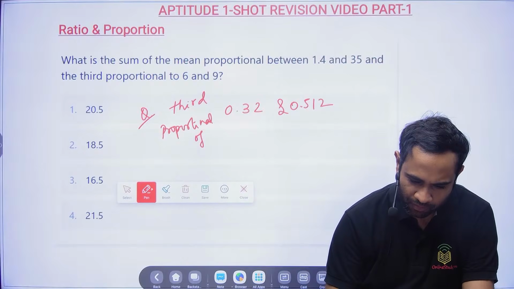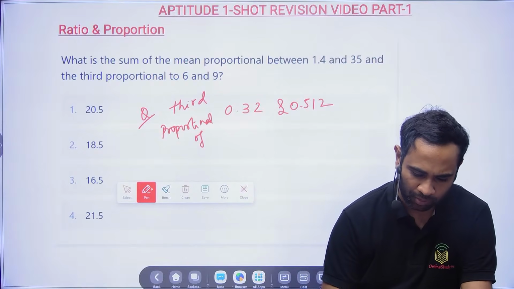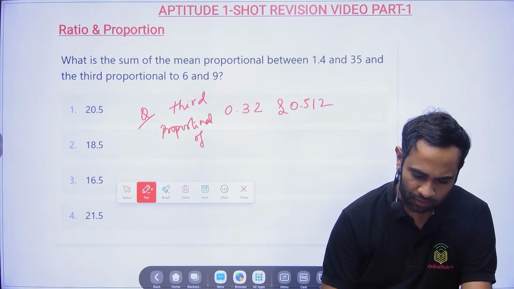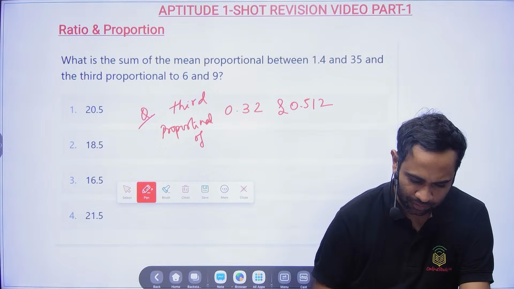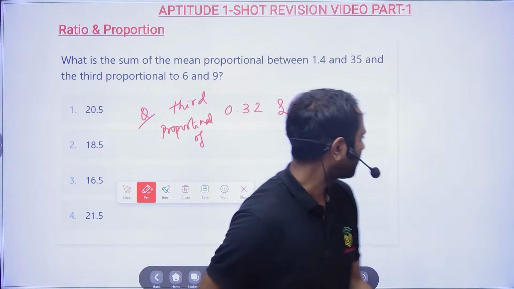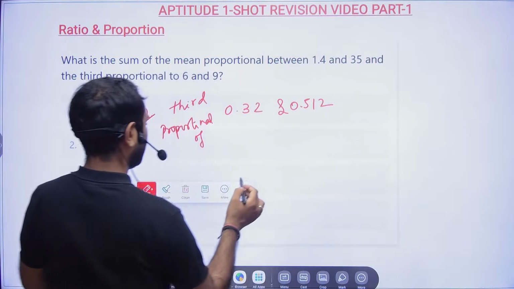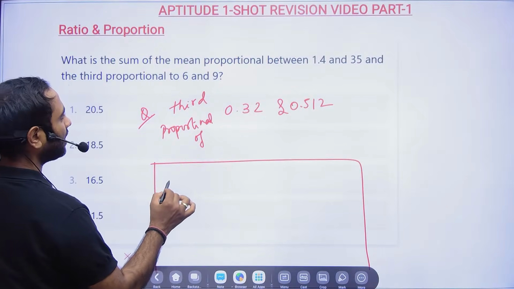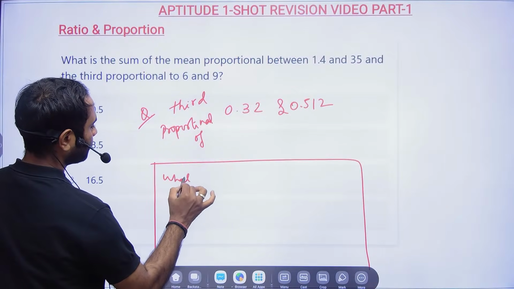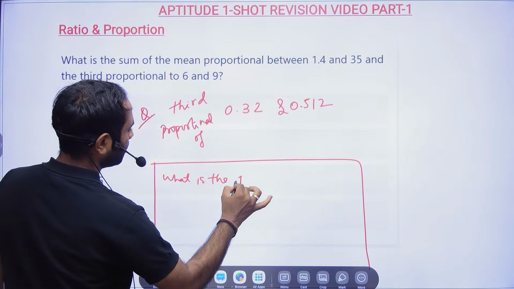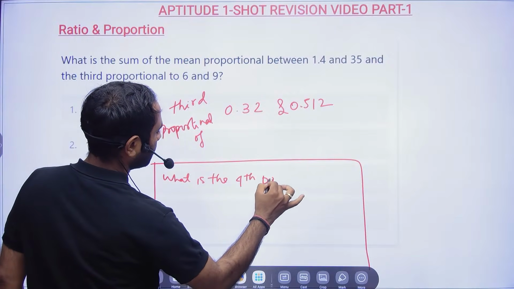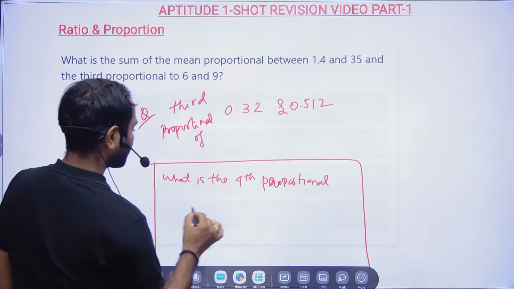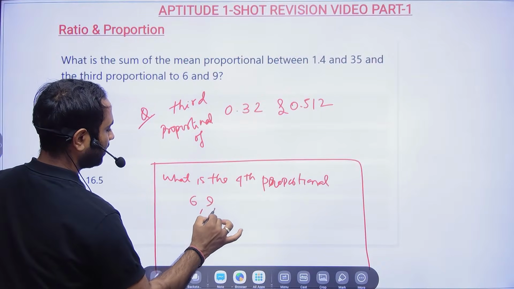Okay, fourth proportional also I'll tell you, not to worry. Fourth proportional is also simple. Like suppose 6, 9 and 18.